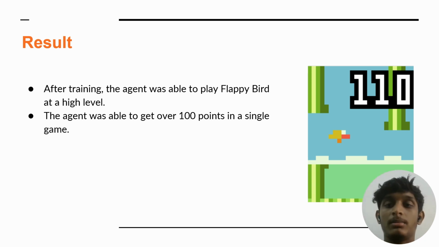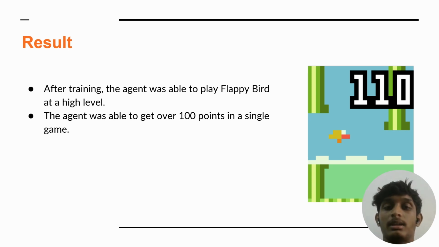The agent does this in a reinforcement learning environment, which is a type of machine learning environment that allows an agent to learn how to behave in an environment in order to get the maximum reward. In this case, in Flappy Bird, the agent is trying to get the maximum reward points by avoiding the pipes in the way. So the agent learned how to play Flappy Bird by playing the game over and over.